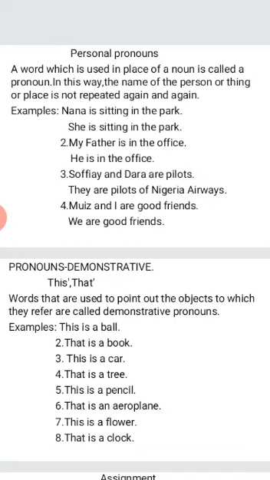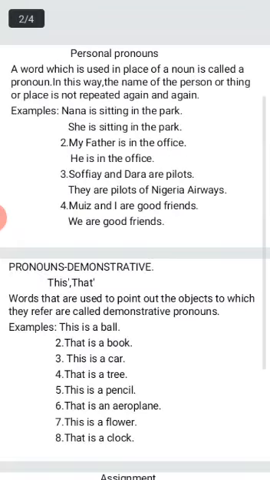It is called a pronoun. In this way, the name of the person or thing or place is not repeated again and again. Examples of pronouns are I, she, they, it, we, you. Examples of pronouns: I, she, he, him, they, we, us, and it.